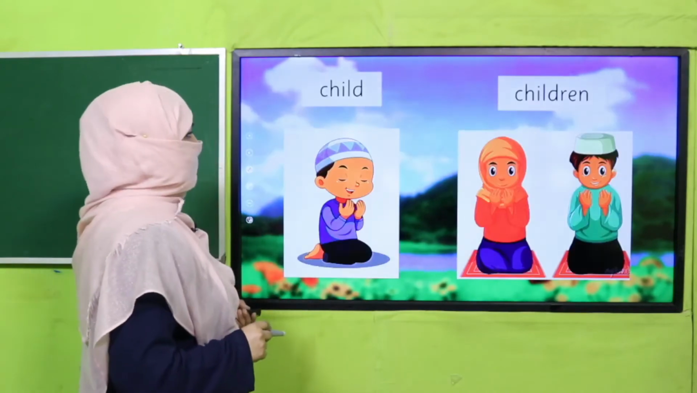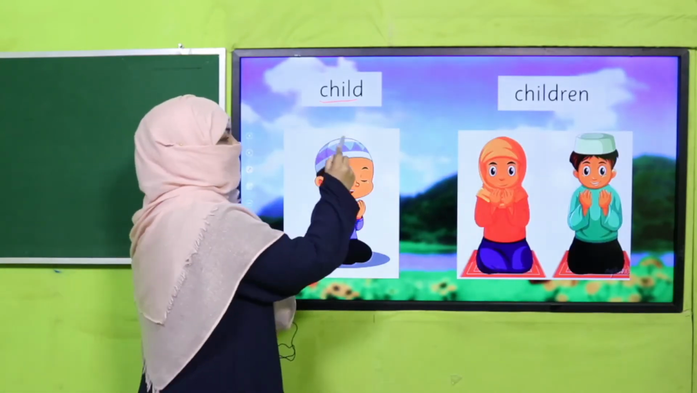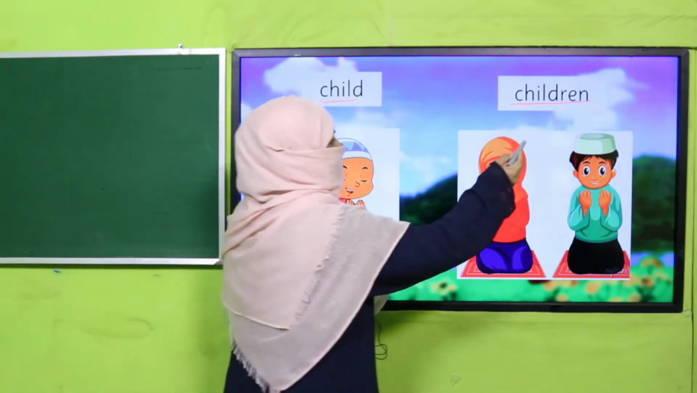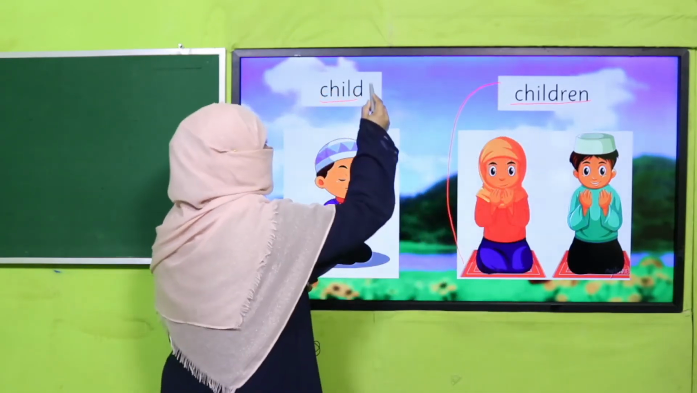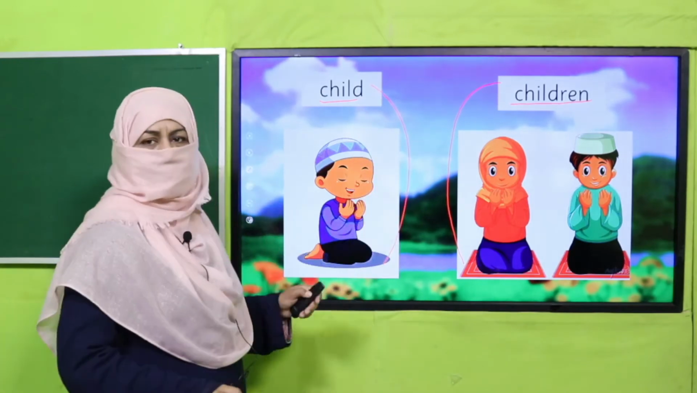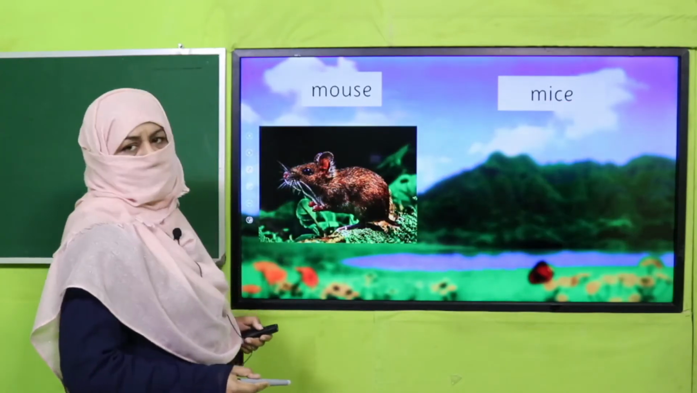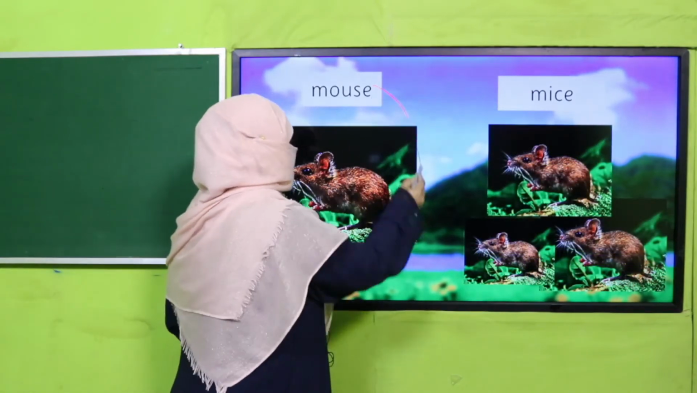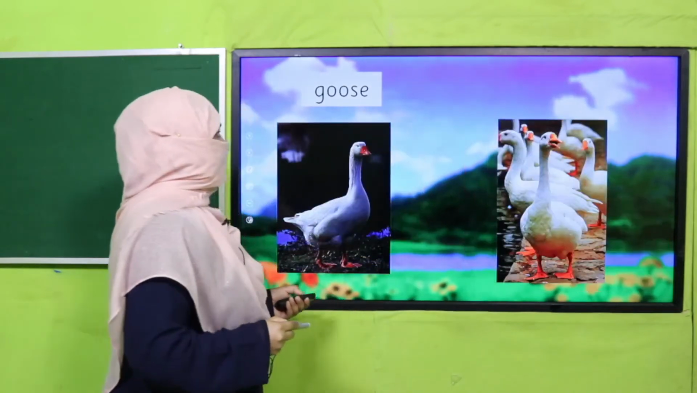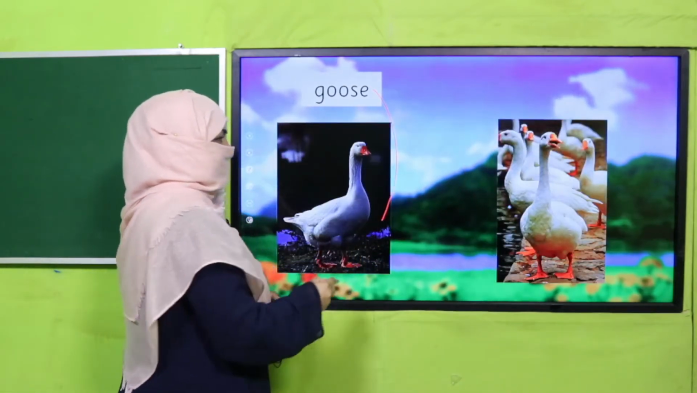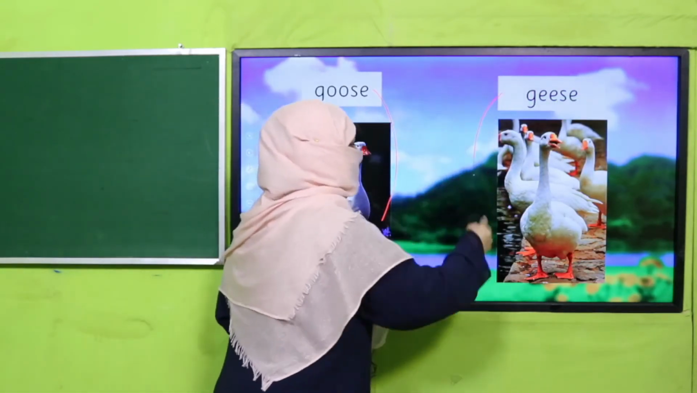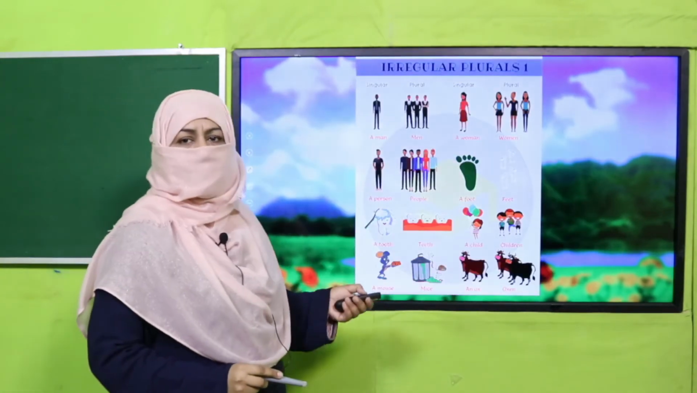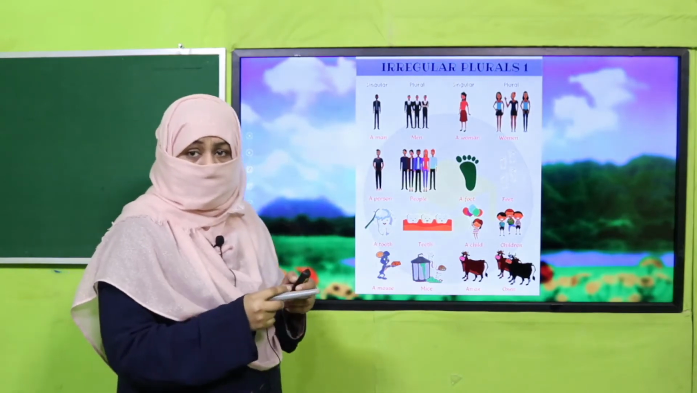For example, child, children. Now the spellings are different. Children means more than one and child means one. It's singular, it's plural. Mouse, one. Mice, more than one. Goose and geese, singular and plural. Okay. So these are the examples. There are many. So we have to learn all these.